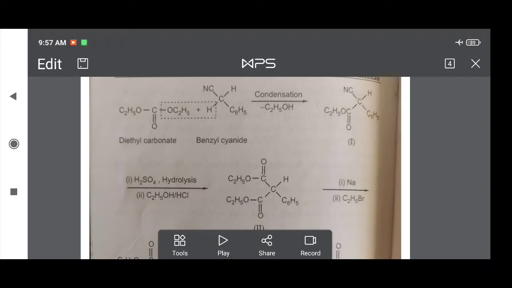Acid plus alcohol forms an ester, therefore introducing a second COOC2H5 group.